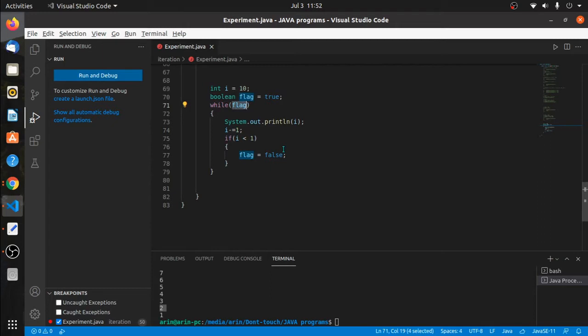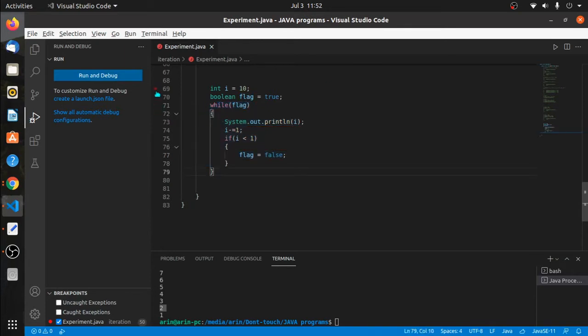If it always evaluates to true, then we will have an infinite loop. So when do I get out of this loop? To get out of this loop, I will check the value of I, if it is less than 1. The moment it becomes 0, I will make flag equal to false, and then when flag is false, this variable will evaluate to false, and I will exit the entire while loop.